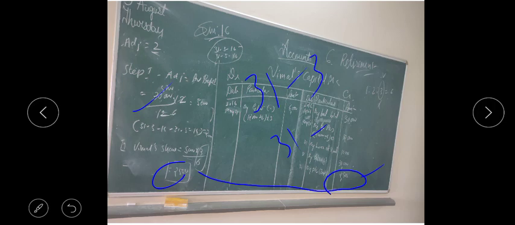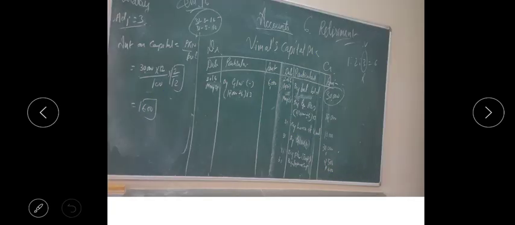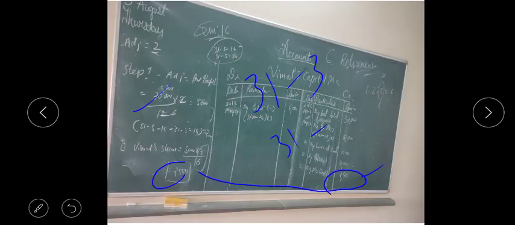Now the last adjustment is given. Interest on capital is allowed at 12% per annum. Now this calculation again we will see. Interest on capital, adjustment number 3. Equation PRN upon 100. So 30,000 balance is given, so P value came 30. 12% interest is given in the adjustment. Now 2 by 12 we have taken from 31st March to 31st May, a 2 months time period. So we calculate for 2 months and it will come 600. So we'll write 600 on the credit side of Vimal's capital account.